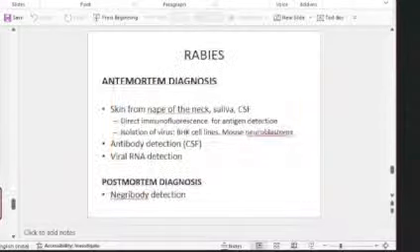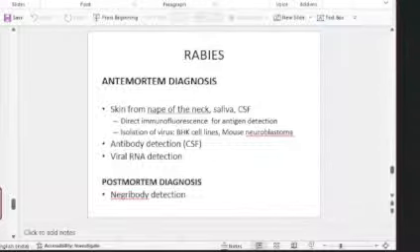Okay, moving on to rabies. The usual problem that we see when we go for valuation is about the lab diagnosis. For lab diagnosis, you have to specifically write under two headings: ante-mortem diagnosis and post-mortem diagnosis. We tend to write about the Negri body so often that we forget that Negri body detection is possible only post-mortem, meaning it's there in your cerebellum and hippocampus. Nobody is going to take a biopsy from cerebellum or hippocampus from a live person. So Negri body detection is only post-mortem.